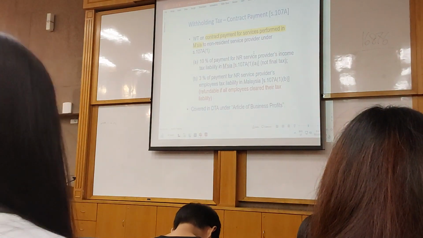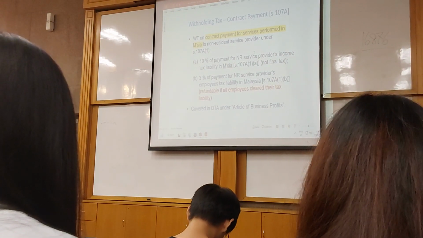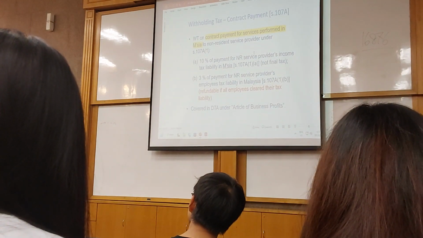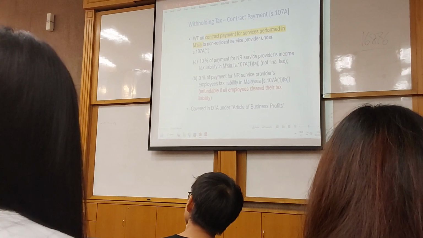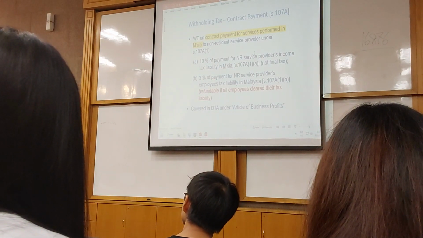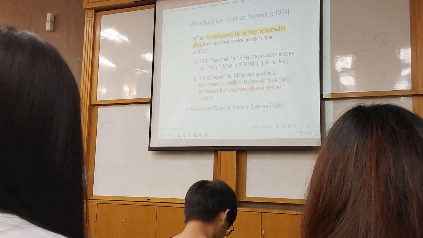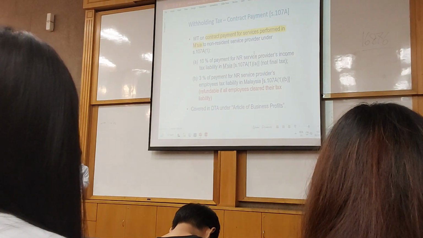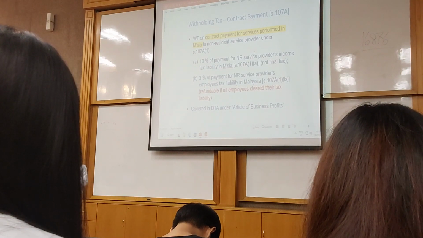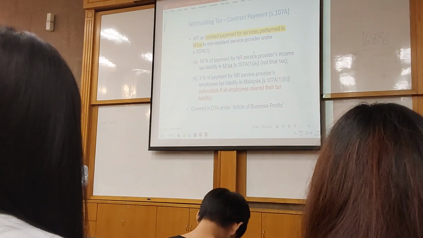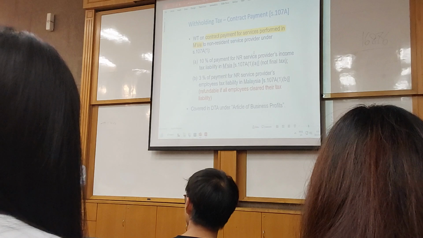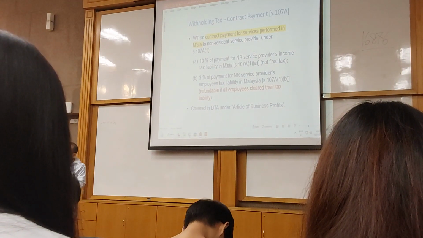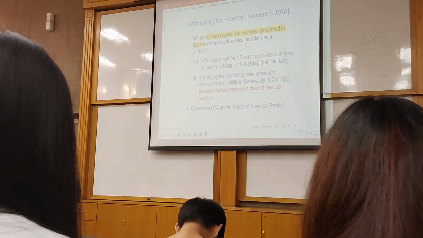I tried this question in the final exam. I put in a scenario: supply of goods together with supply of services as well. So 2 different figures under 1 contract lump sum. Students do not differentiate between provision of goods and provision of services. Then what happens is they say the lump sum is subject to withholding tax. Wrong. I just give across 0. My life is very easy when I mark. You have to split that. The contract for supply of goods will not fall under any withholding tax. I already said that so many times. Only a service contract will be subjected to withholding tax. So this one here, be very mindful.